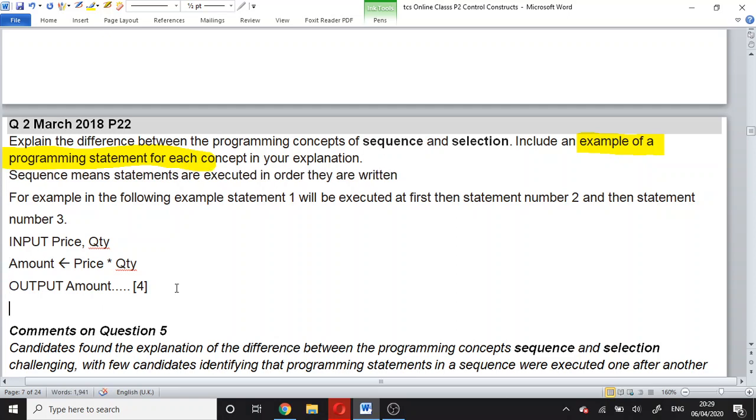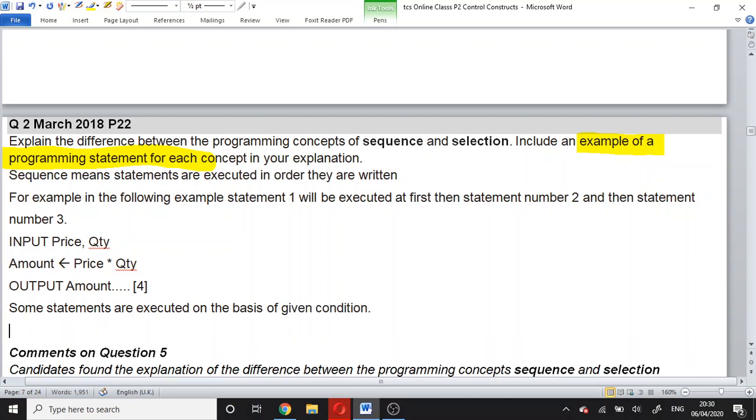Some statements are executed on the basis of a given condition. You may write down that example.